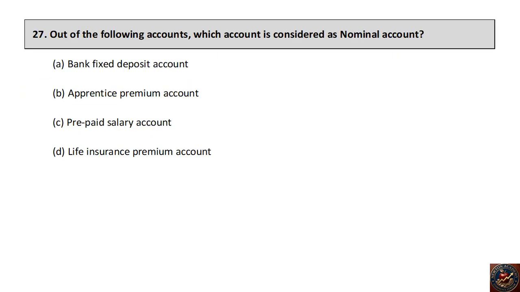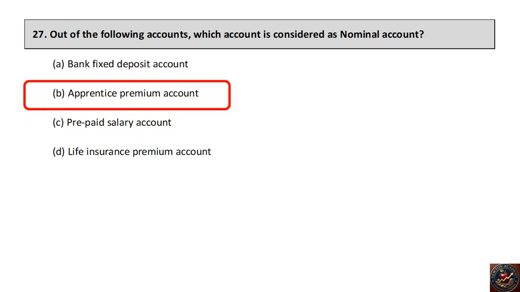Out of the following accounts, which account is considered as nominal account? Bank fixed deposit account, apprentice premium account, prepaid salary account, life insurance premium account? The right answer is apprentice premium account.